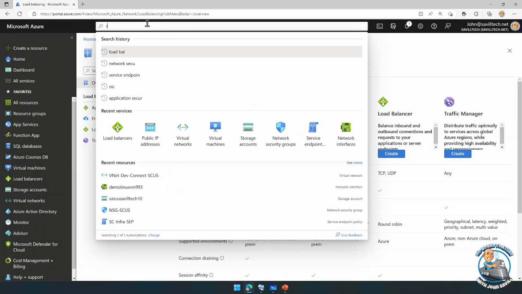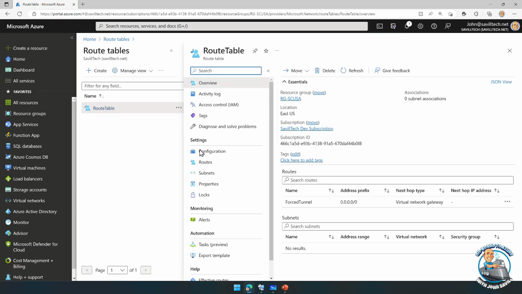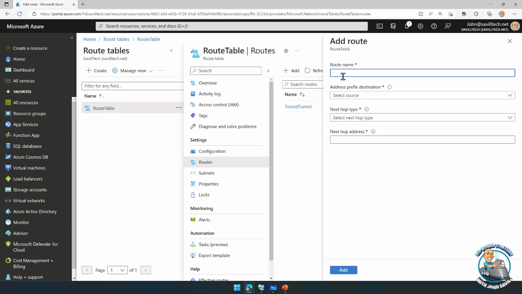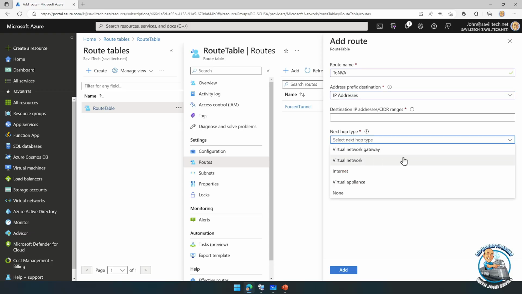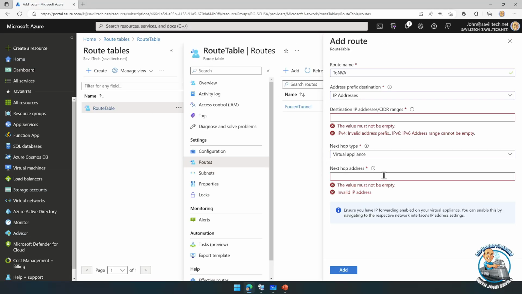So if we were to jump back over here and if I go and look at route tables, the point is I would create a route table. And so I could add routes. So it might say, okay, to NVA, and it's anything from a set of IP ranges or a certain service tag. And then what is the type of hop? Is it a network gateway? Is it just a virtual network? Is it the internet? Is it some virtual appliance like that NVA or whatever? And I would just put in the address of that next hop in here.